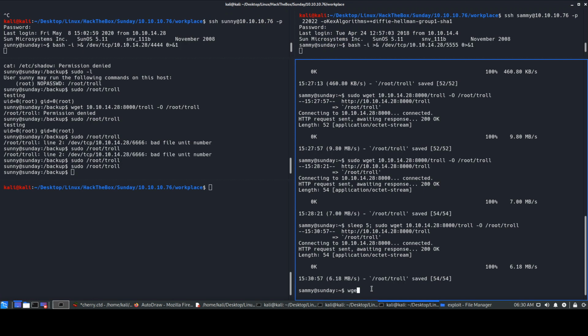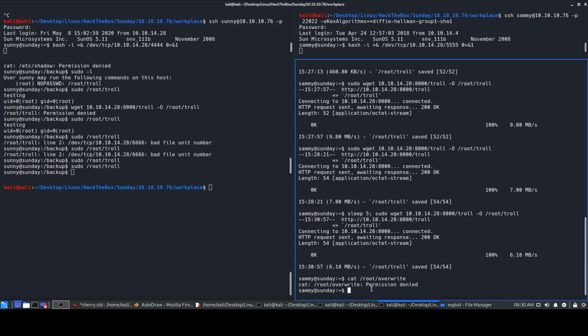So the override file, if we just try to get it from root override, it says permission denied because you need root access to read this root override file. But just consider that override file as the flag.